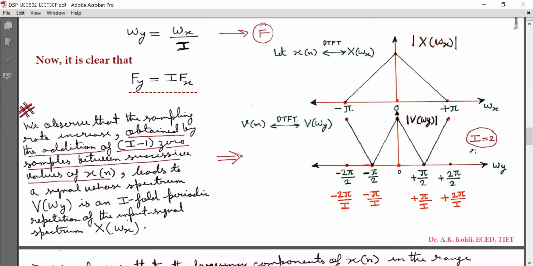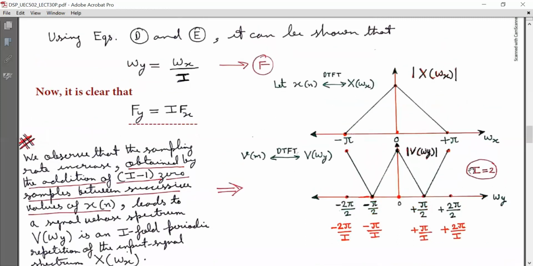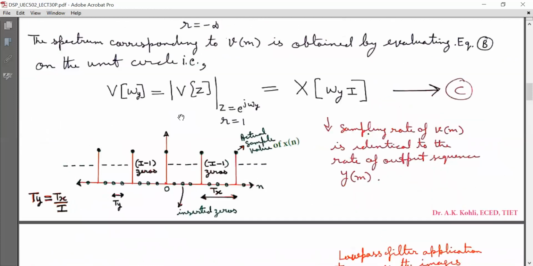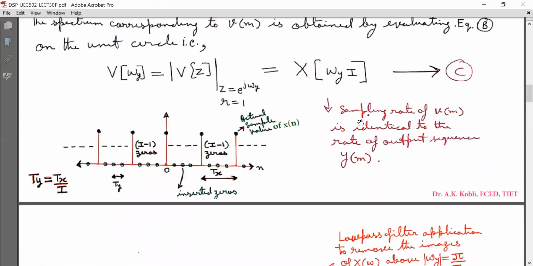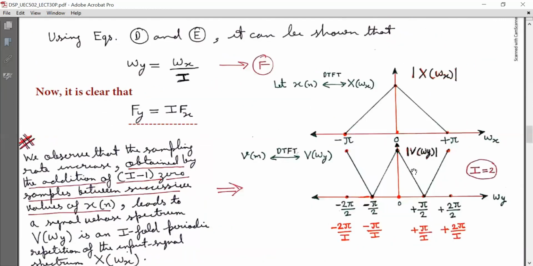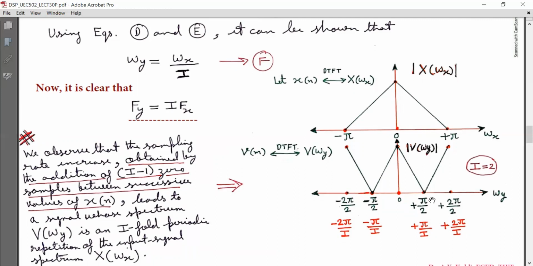Now I am assuming capital I is equal to 2 here. So capital V(omega y) is equal to capital X(omega y I), and we have assumed I is equal to 2. Consequently, this is the plot for magnitude response, magnitude V(omega y) for I equal to 2.